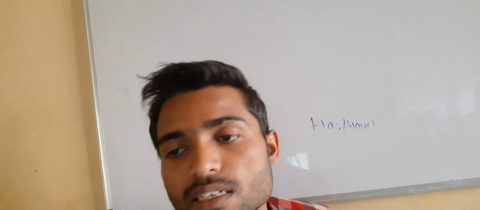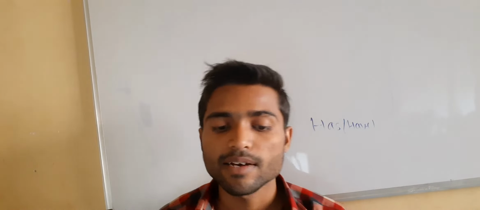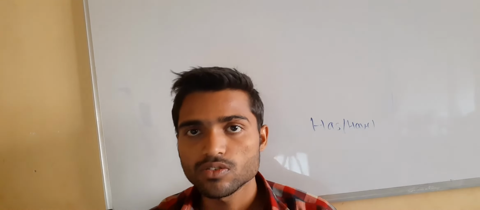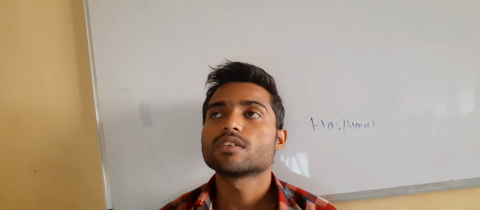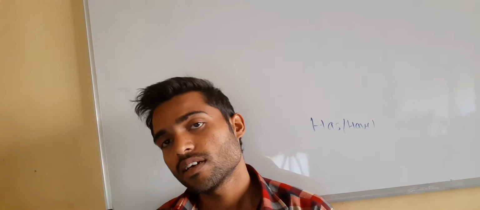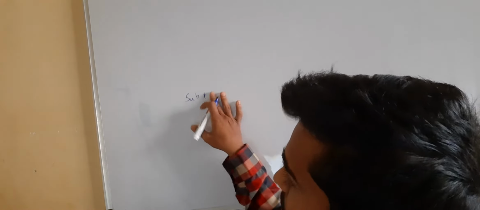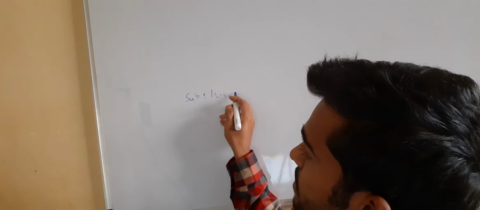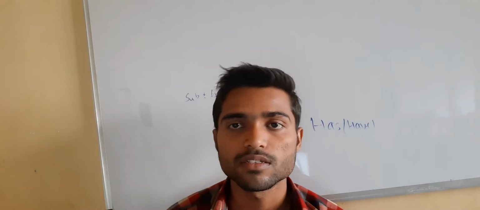The present perfect tense looks like this: I have gone to market. This is the type of the present perfect tense. For example, she plus has or have plus verb third form plus object. You can understand it like this: subject plus has or have, and then verb third form plus object. This is the structure for making the present perfect tense.